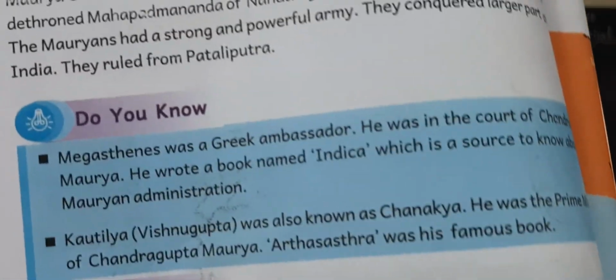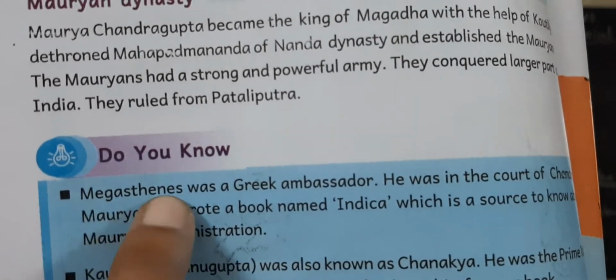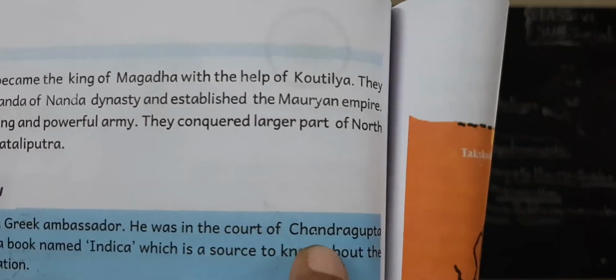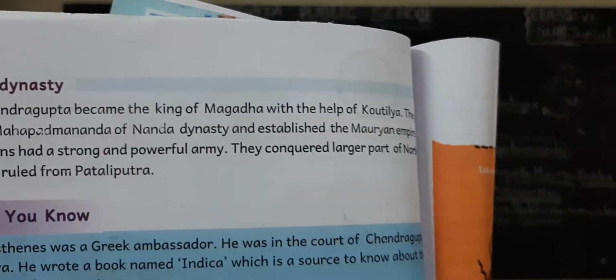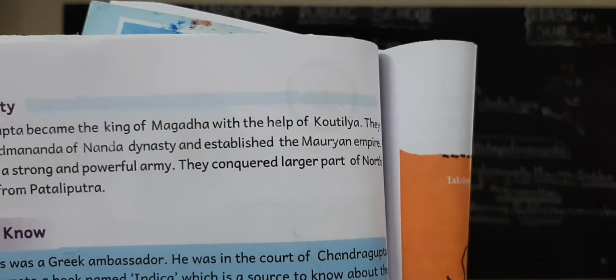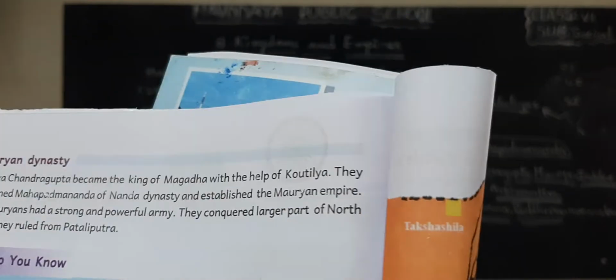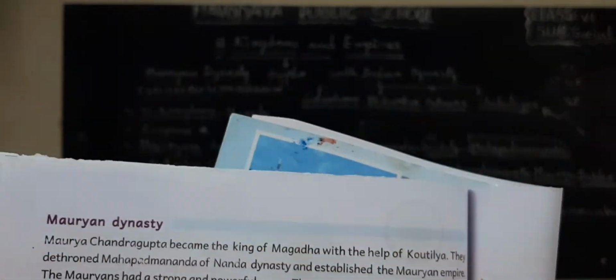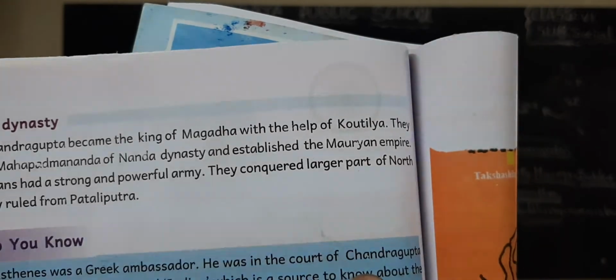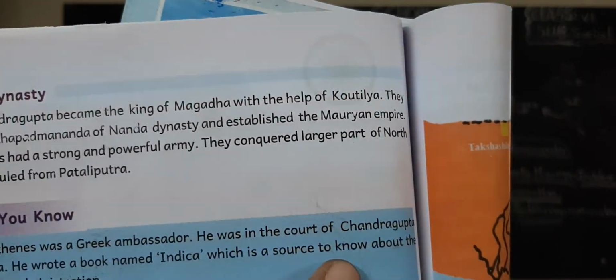Next, children, I spoke about Megasthenes. He was a Greek ambassador. He was in the court of Chandragupta Maurya. He wrote a book named Indica, which is a source to know about the Mauryan administration, children. It tells about the administration of the Mauryas.